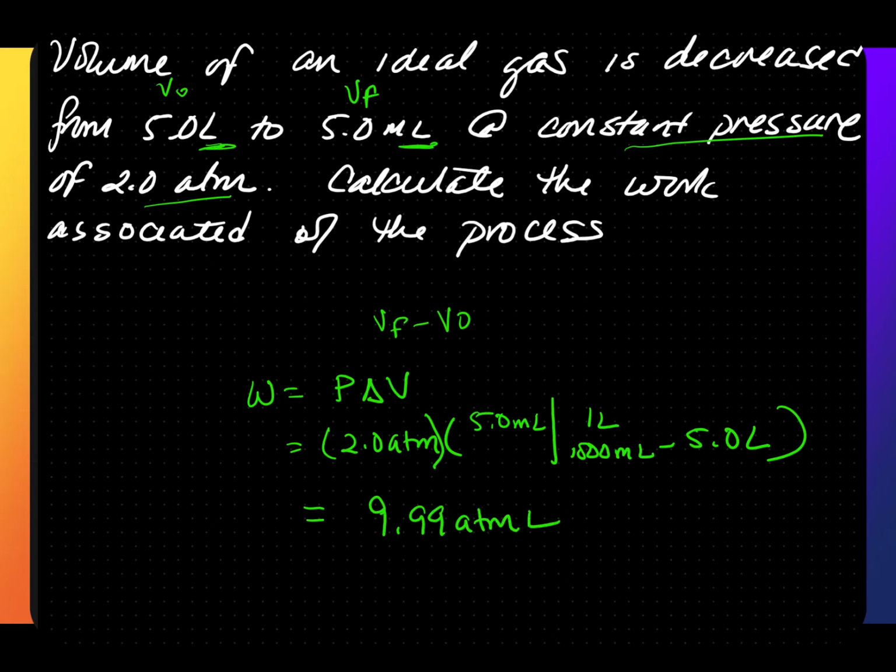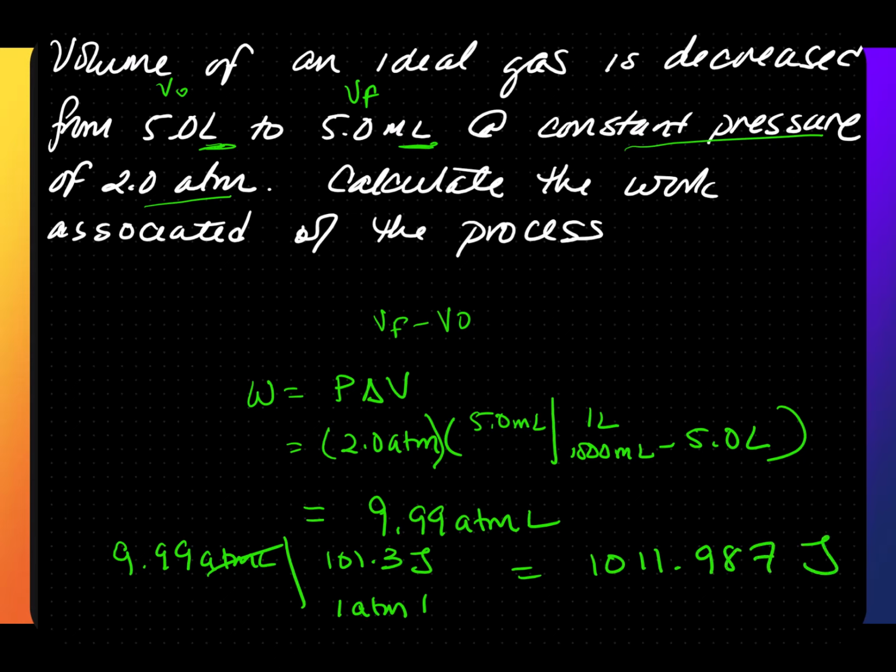We want to be in joules, so we're going to convert. We know that 1 atm liter is equal to 101.3 joules. This equals 1,011.987 joules. It has 2 sig figs. So 1, 2, I look 1 to the right, it stays. So 1.0 times 10 to the third joules. The answer is positive because the work is being done on the system. How do you know? The volume decreased. To decrease the volume of a system, something on the outside must do work on it.